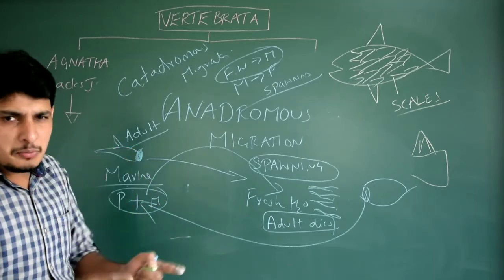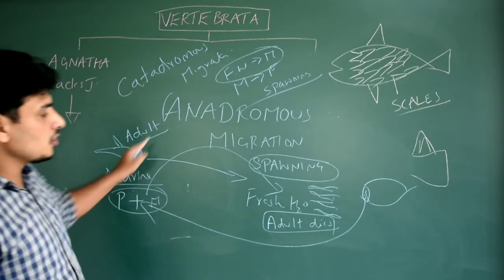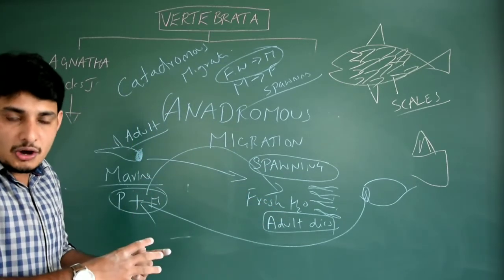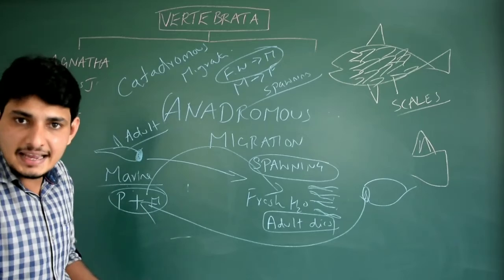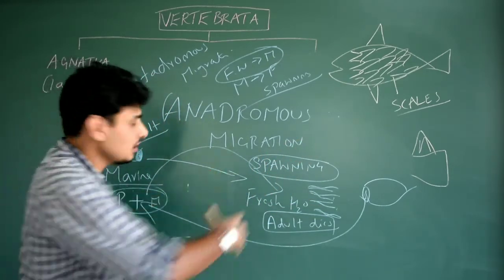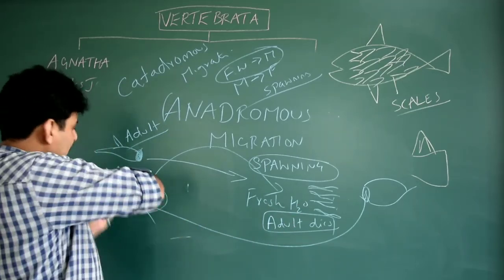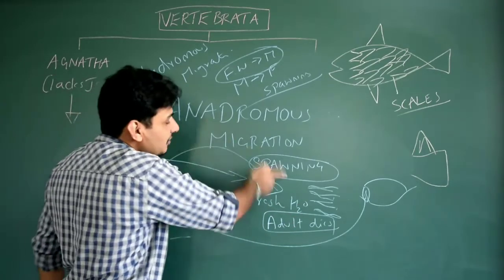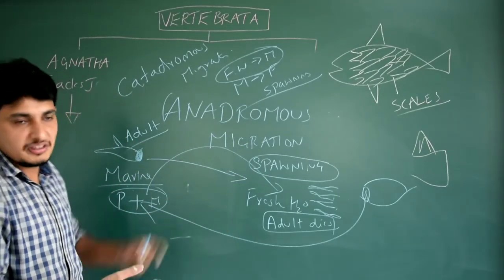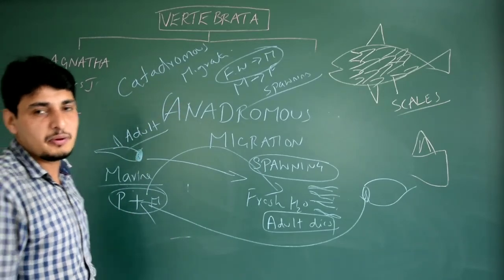Hope you understood. What is the important character? Anadromous migration. What is anadromous migration? The migration from marine water to the fresh water for spawning. After spawning, the adult cyclostoma die, whereas the young ones develop in the fresh water until they become adults, and after that they migrate back to the marine water and live for some time. When they become reproductively active, again they migrate back to the fresh water for spawning and they die. So the cycle repeats. This is called anadromous. If it is exactly opposite, then it is called catadromous migration. Hope you understood this. Thank you.